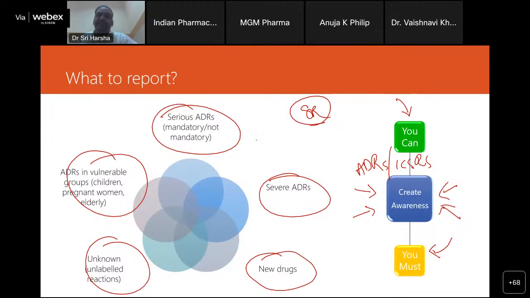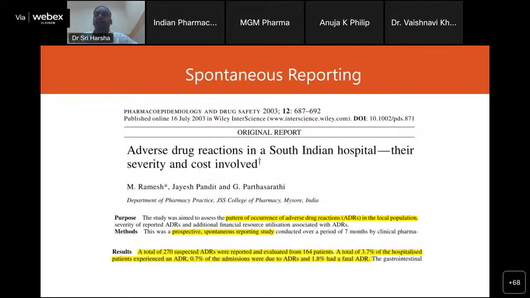Now, what is the difference between a serious adverse drug reaction and a severe adverse drug reaction? I will leave that question to you and I'll answer that towards the end. Once you have reported, with this kind of data, you can publish it in a scientific journal, and that can further create awareness among other healthcare professionals.